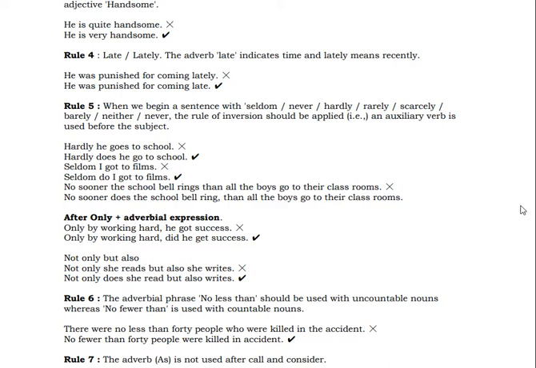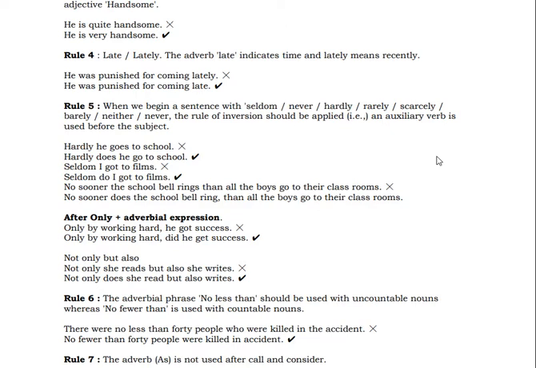Hardly does he go to school. Not hardly he goes. So what is used there? An auxiliary verb is used there before the subject. Hardly does he go to school. When you are using hardly, it should be followed by what? Auxiliary verb. Hardly does he go to school.